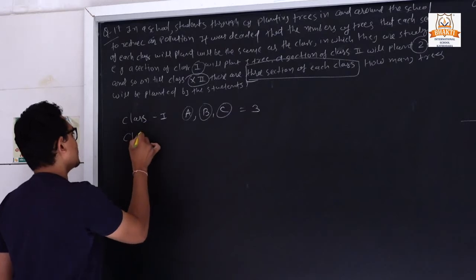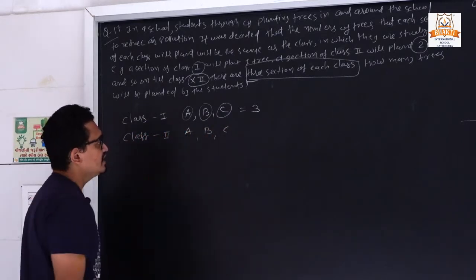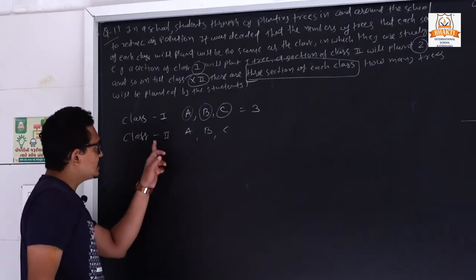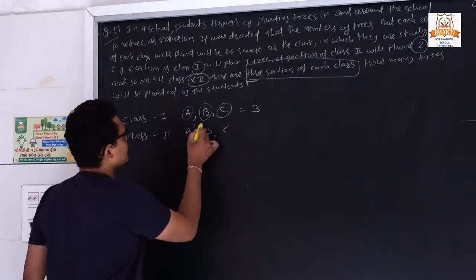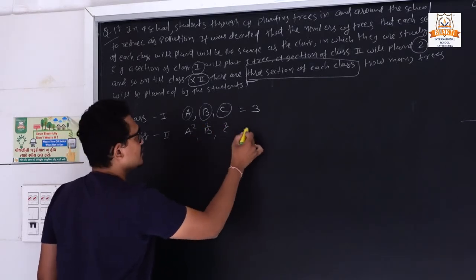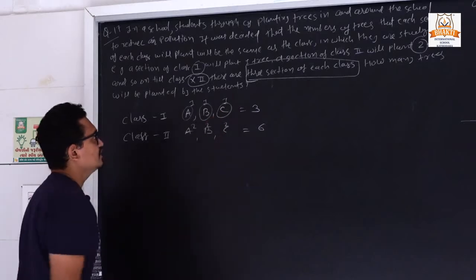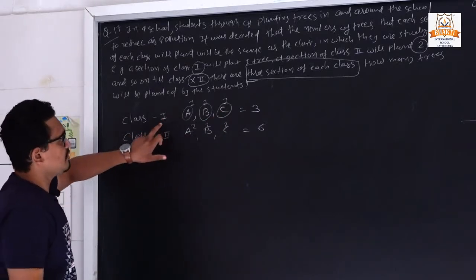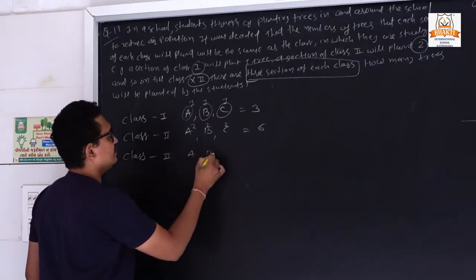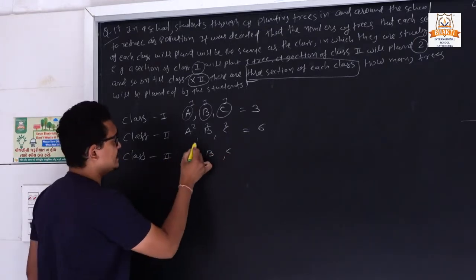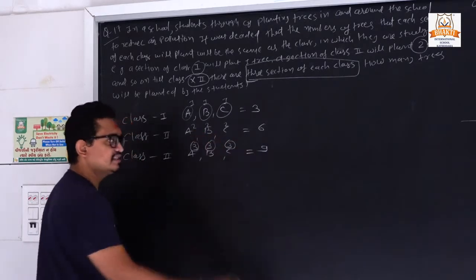Similarly for class 2, once again they have 3 sections, and for each section in class 2 they are planting 2 trees. So 2 plus 2 plus 2, so it will be 6. Here they are planting 1 because these students are all from class 1. For class 3, suppose we once again have 3 sections, and each section plants 3 trees. So 3, 3, 3, so it will be 9 trees.